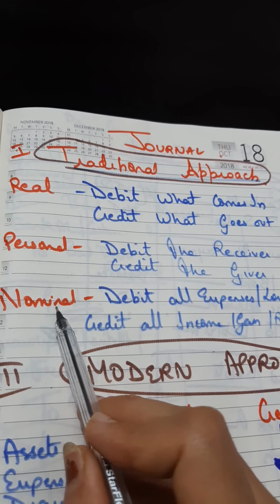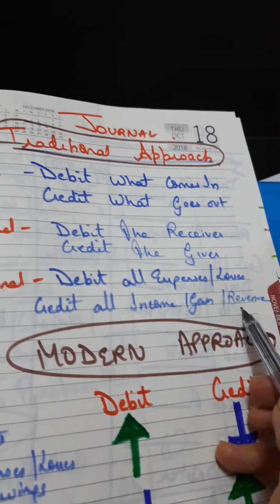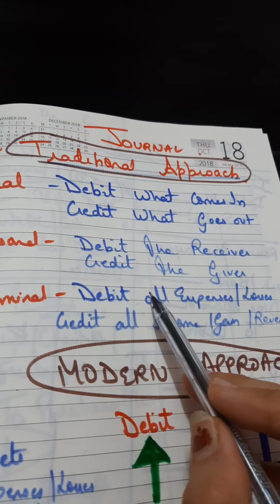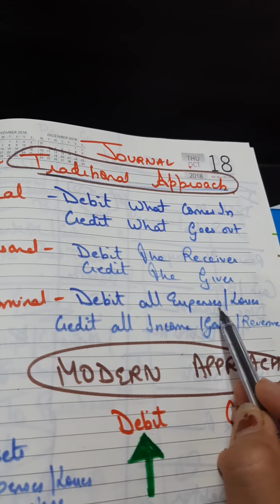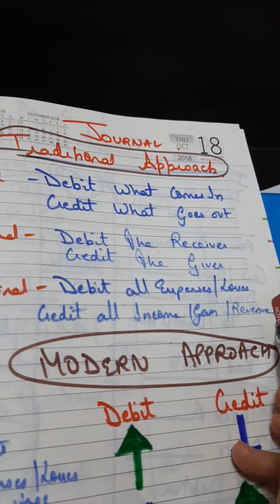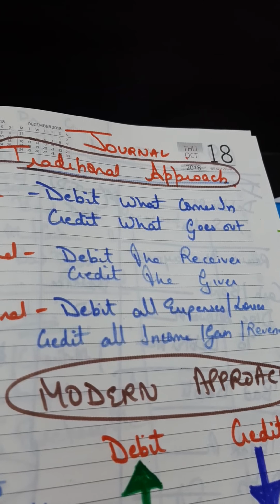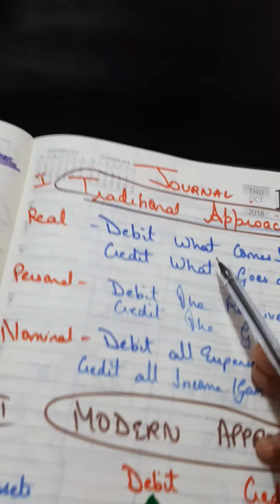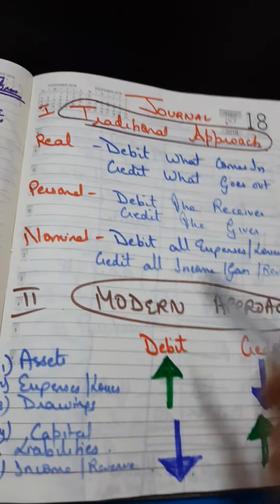Third comes the nominal accounts. Debit all expenses and losses, credit all incomes, gains and revenue. Expenses and losses, my purchases also come in expenses. So my purchases will be debited. All my expenses, salary, stationery, all these will be debited. And credit all incomes, gains, revenue, that is my sale, my trading commission received, discount received, all this will be credited. So this is your traditional approach. This is quite important, so you need to revise it very thoroughly.